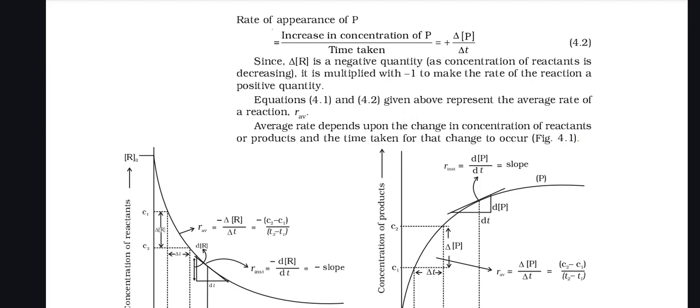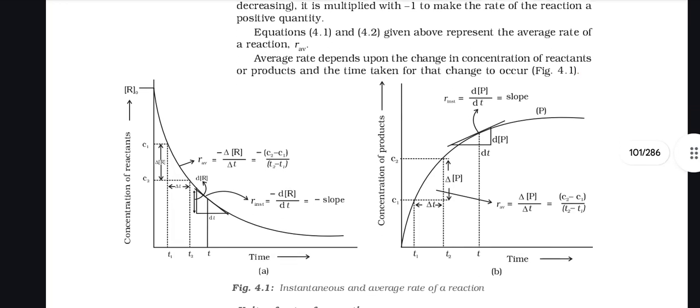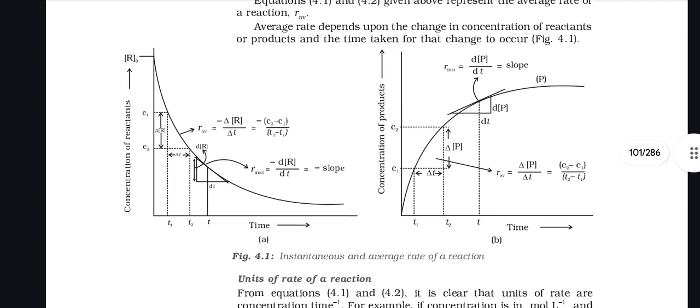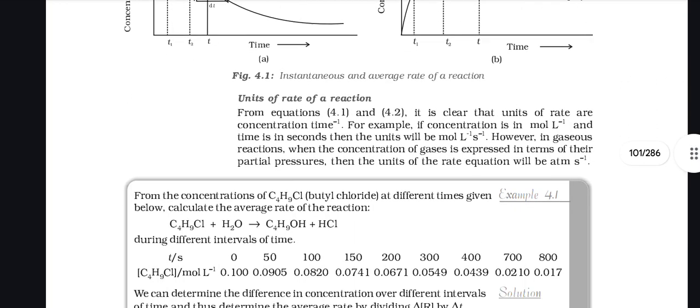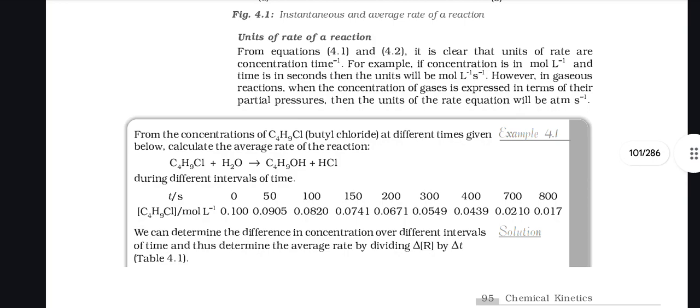Average rate depends upon the change in concentration of reactant or product and the time taken for the change to occur, as you see in diagrams 4.1 and 4.2. Unit of rate of reaction: from equations 4.1 and 4.2, it is clear that the unit of rate is concentration per unit time. For example, if concentration is in mole per liter and time is in seconds, then the unit will be mole per liter per second. However, in gaseous reactions, when the concentration of gases is expressed in terms of their partial pressure, then the unit of rate equation will be atmosphere per second.